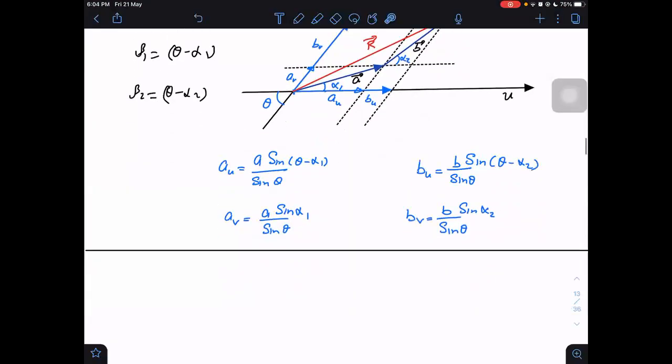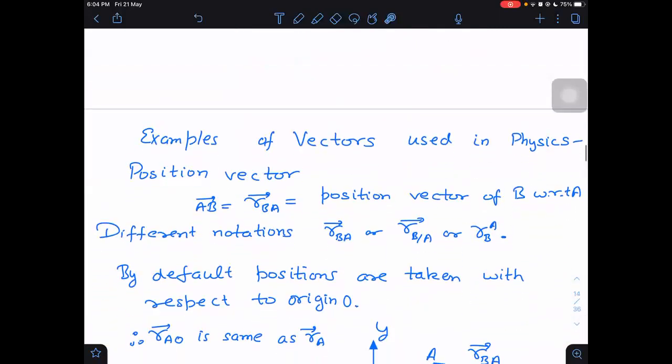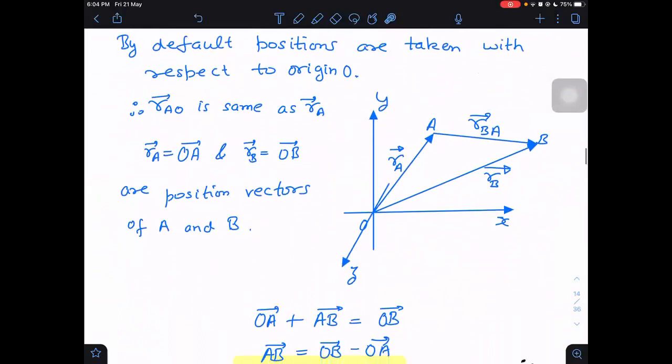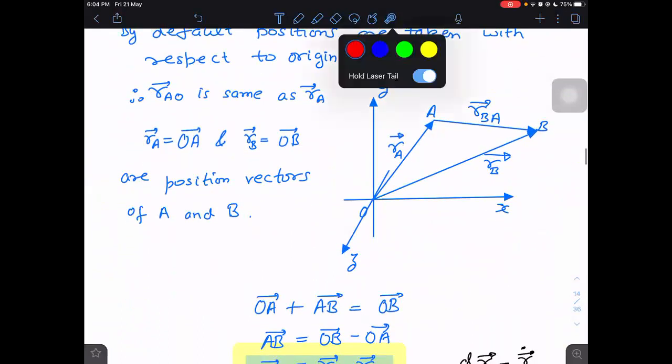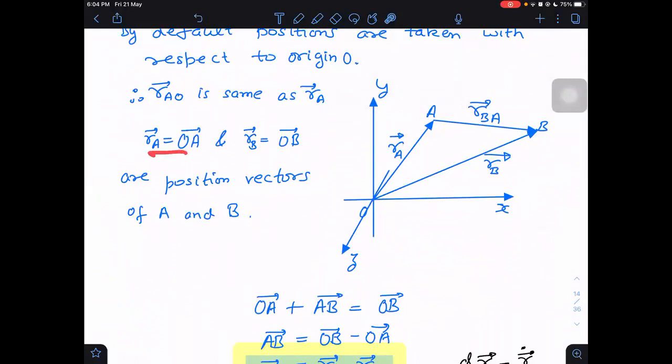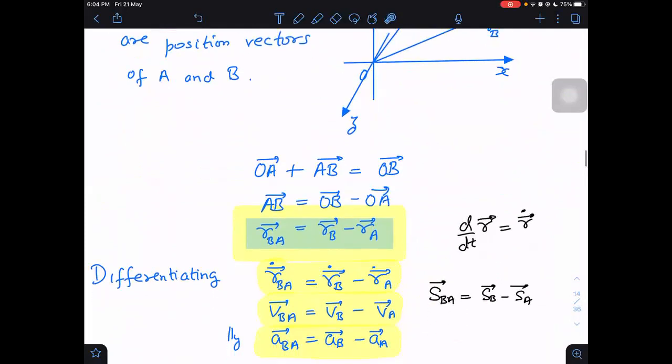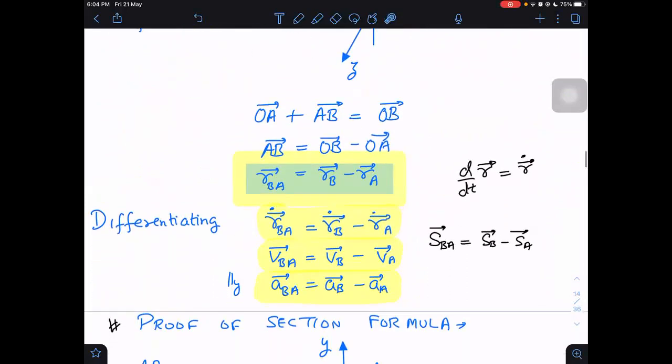So fine. Next we have here. Let us continue from that place only. Vectors. So what is the position vector of A? RA. This formula, SBA is what? SB minus SA. Displacement of B minus displacement of A.